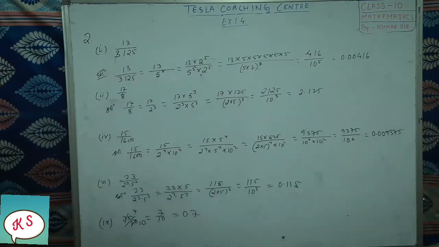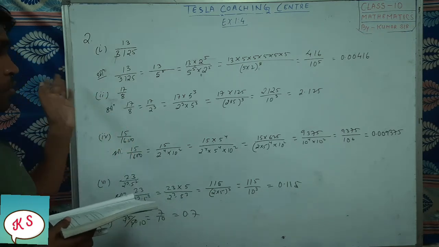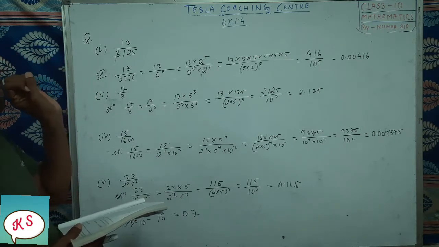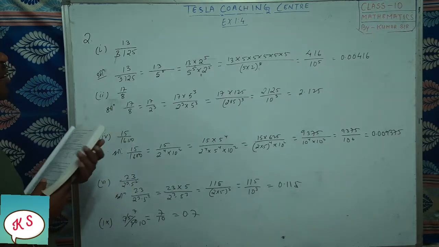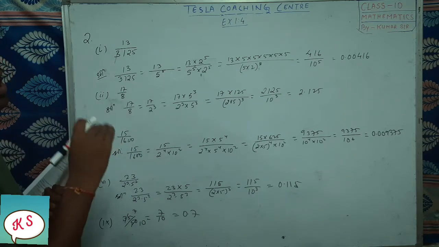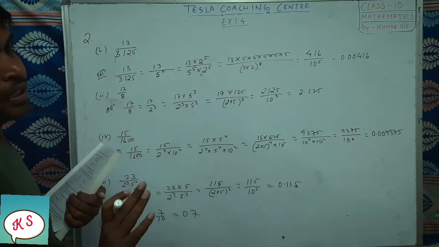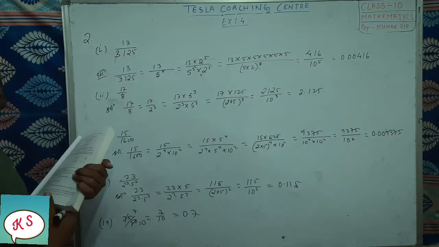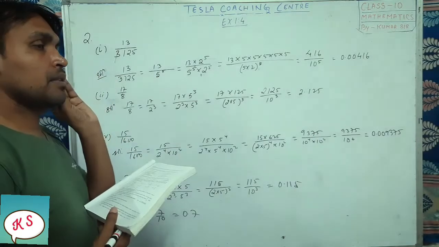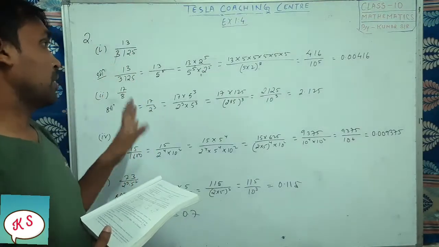We are going to do question number 2 now. The questions we are considering are from question number 1 only, but only those which are terminating. Non-terminating ones we are not considering. Terminating means that after dividing, after some decimal point, the remainder will be completely 0. Those are called terminating. But those which never have remainder 0, where it goes on repeating and repeating, are called non-terminating. Those we are not going to consider.